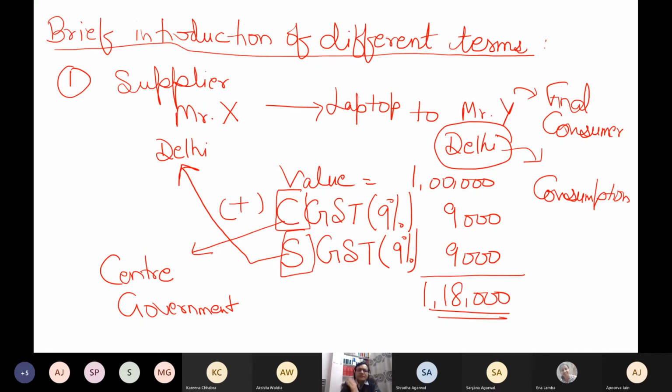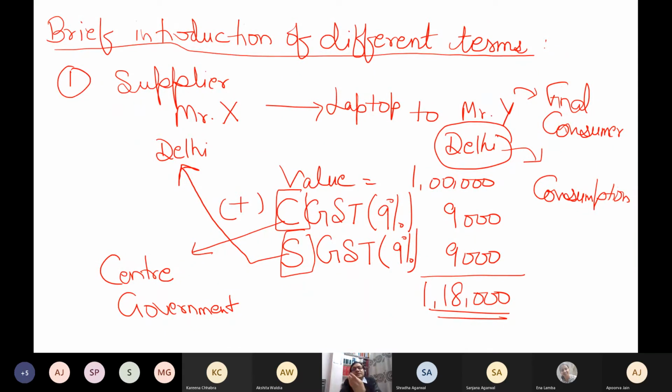If I know the GST rate and I know where goods are consumed, then that's it. But in reality, it is not the exact case. We have different technical terms: interstate supply, intrastate supply. For the time being, I am giving you a very simple example. In reality, I do not check this on this basis.